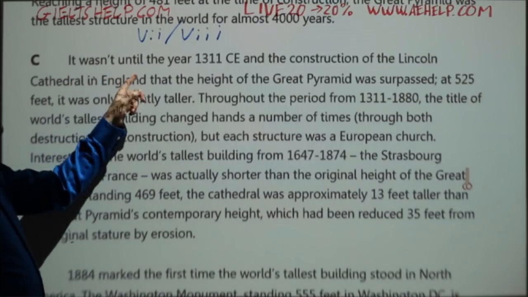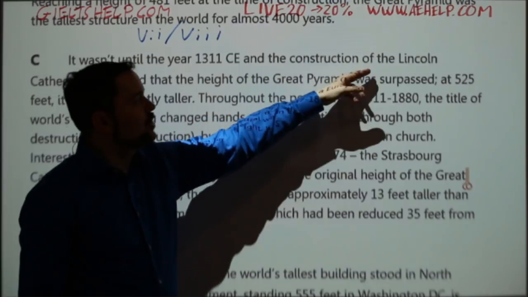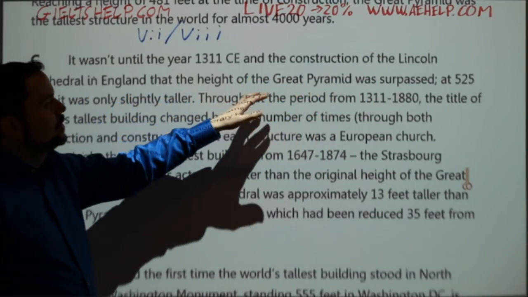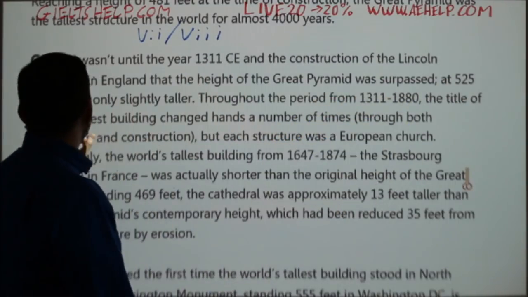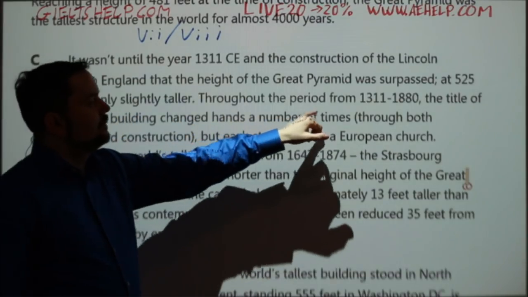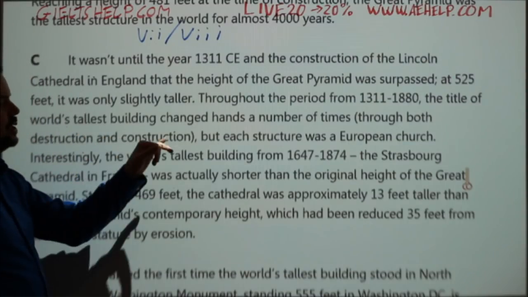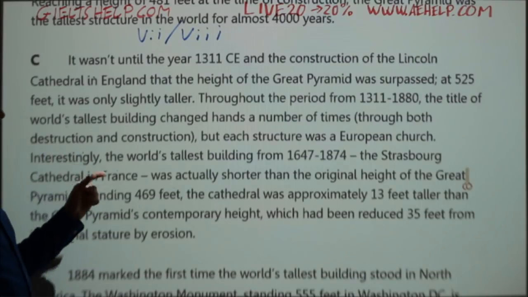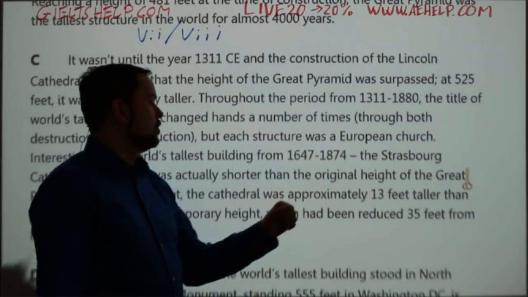It wasn't until the year 1311 CE and the construction of the Lincoln Cathedral in England that the height of the Great Pyramid was surpassed. At 525 feet, it was only slightly taller. Throughout the period from 1311 to 1880, the title of the world's tallest building changed hands a number of times through both destruction and construction. But each structure was a European church.